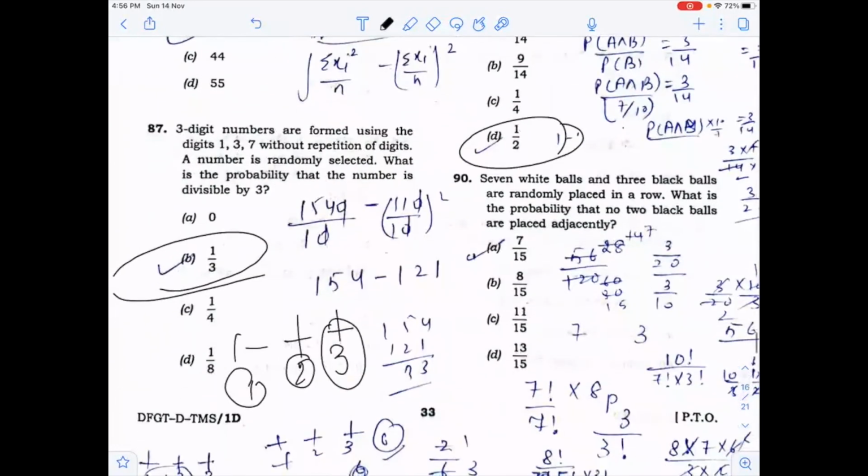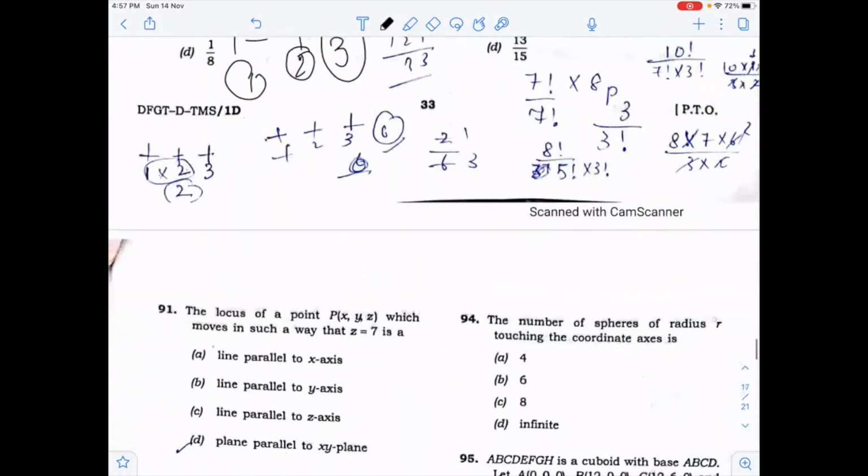Here also, 7 white balls and 3 black balls are randomly placed in a row, and we need the probability that no 2 black balls are placed adjacently. That means they are talking about alternating placement. So you know the formula: we have to arrange them in a row, (n plus 1) factorial P m. You can apply this formula. This gives the favorable number of outcomes, and the total number of outcomes will be the total number of arrangements. So you will find the answer, that will be 7 by 15.